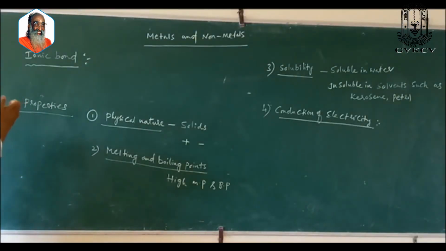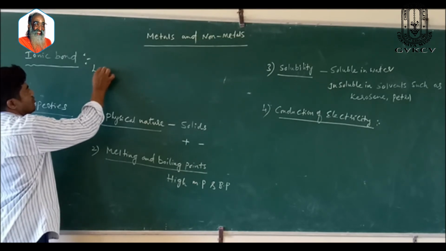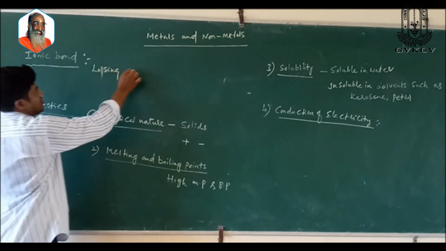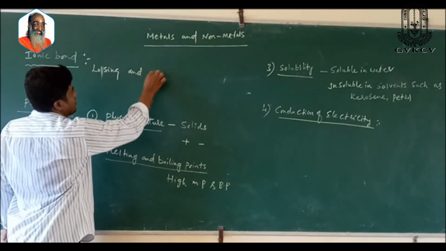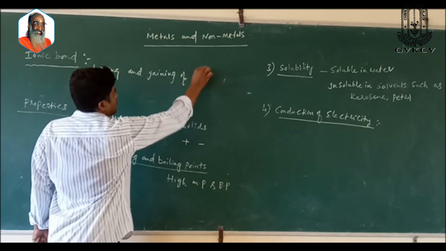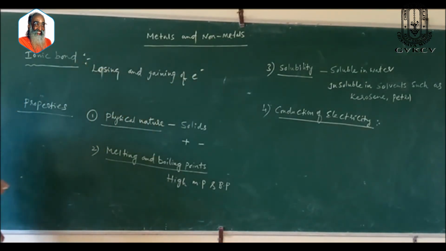Now we are going to discuss ionic bond. Define ionic bond. The bond formed by losing and gaining of electrons is called ionic bond.